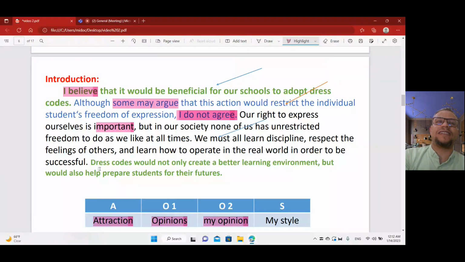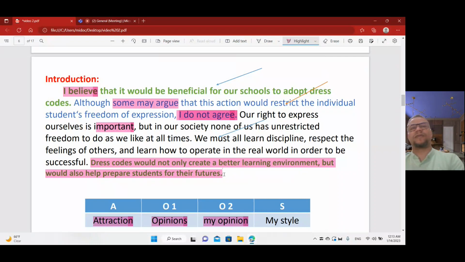Look at the last sentence and the first sentence here. The first sentence is a topic sentence. I believe that it would be beneficial for our schools to adopt dress codes. What is the last one here? Dress codes would not only create a better learning environment, but would also help prepare students for their futures.